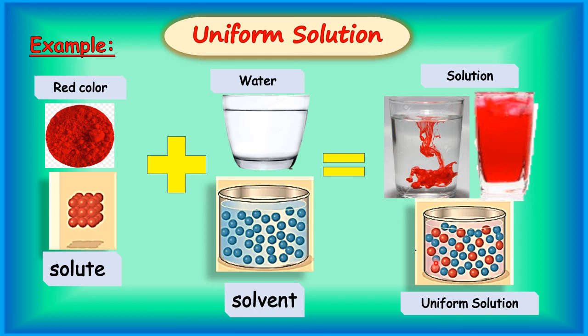Then see in the third picture, you can see the gaps are filled by red color molecules, which are the molecules of red color powder. That is why we see water in red color after mixing red powder into it. Is it clear, children? So this is how uniform solution forms. Is it clear, children? So this is all about today's class.